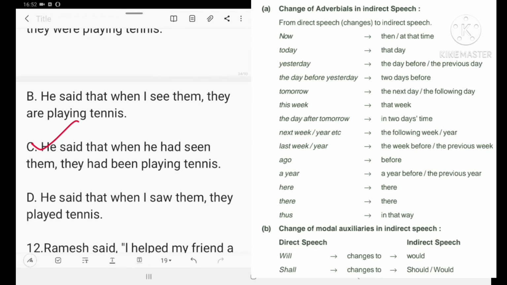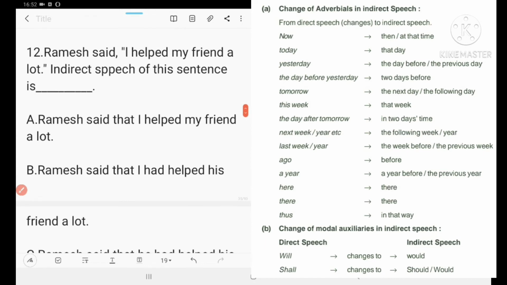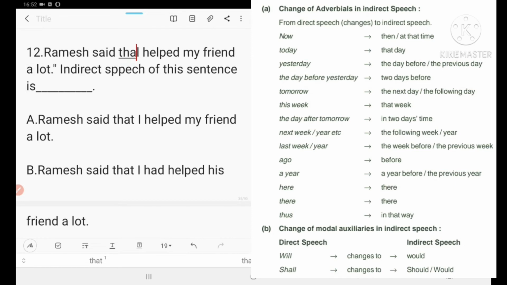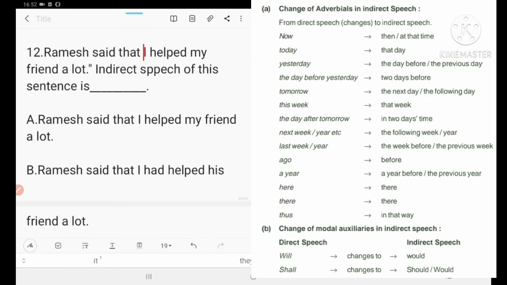Right? Next one is, Ramesh said, I helped my friend a lot. So Ramesh said that the sentence in inverted comma is a statement. So we shall use that instead of inverted comma, and it is in the past tense, so we shall use had. So next, first remove inverted comma. Instead of it, we shall write that. Right? Next, Ramesh said that I will become he. Right?